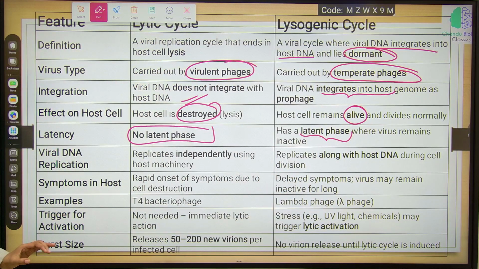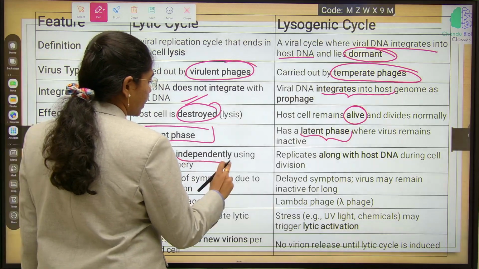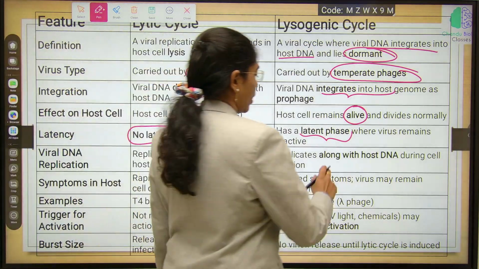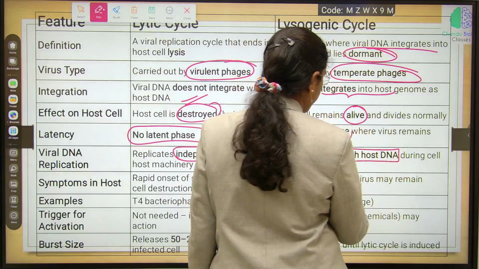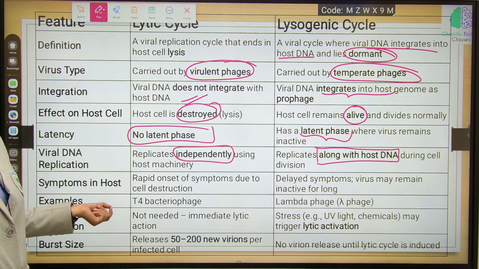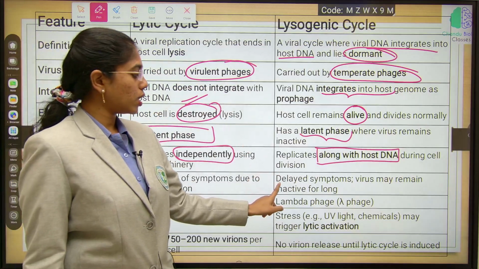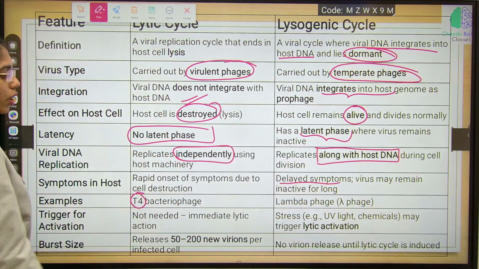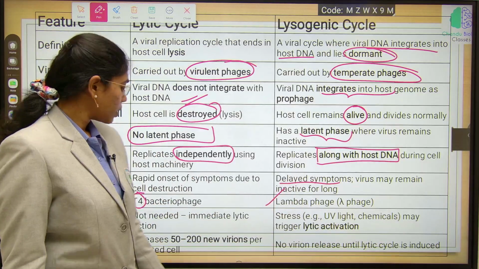Viral DNA replication is independent here. Here it replicates along with the host DNA. Next, symptoms in the host. Rapid onset of symptoms is seen here. In the lysogenic cycle, symptoms are delayed. Examples: T4 bacteriophage here, lambda phage here.